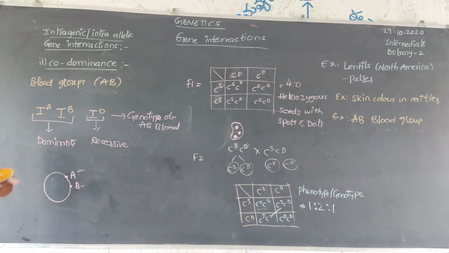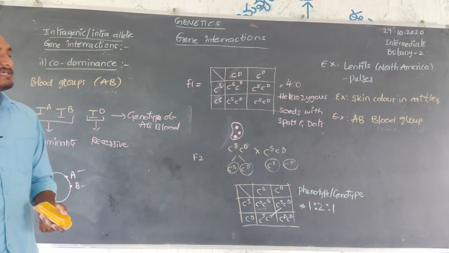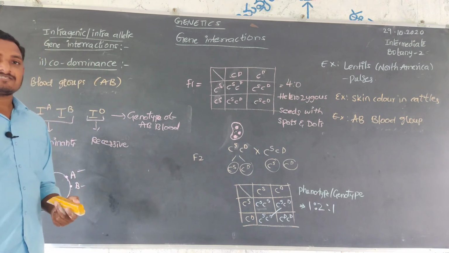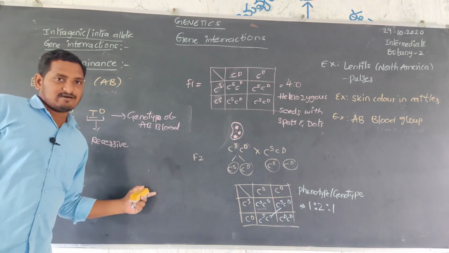The AB blood group is formed by two antigens, antigen A and antigen B, both present on the membrane of the red blood cell. Due to this, we call it the AB blood group. IA and IB are dominant, and IO is the recessive one. This is codominance in blood groups. Codominance in lentils, a pulse crop in North America, and in blood groups are two examples.